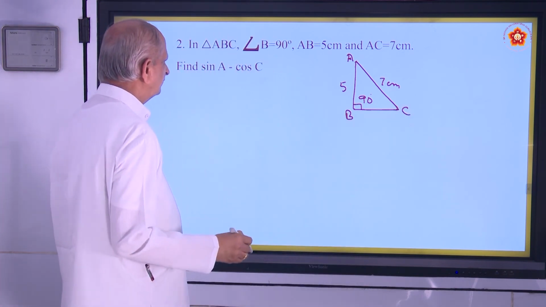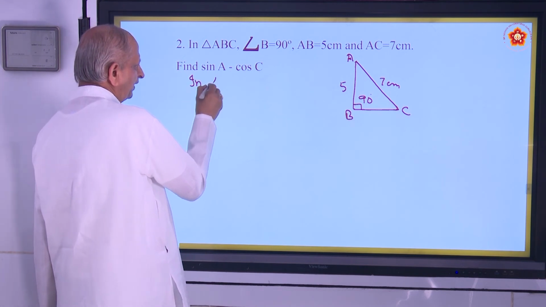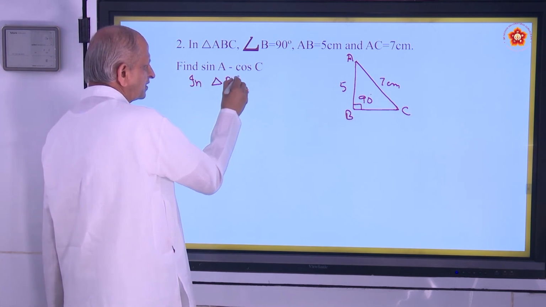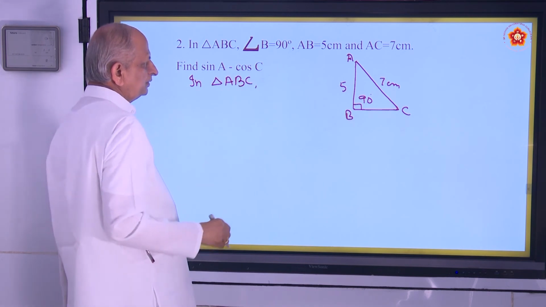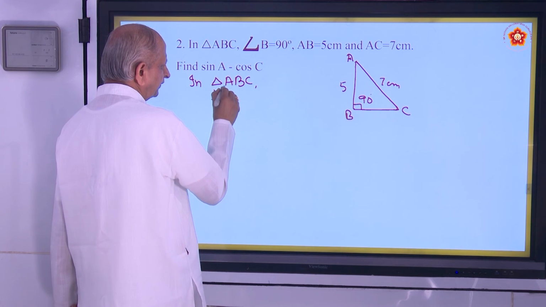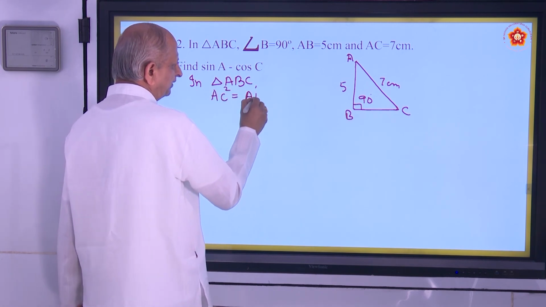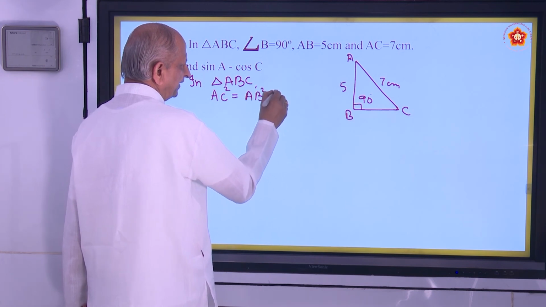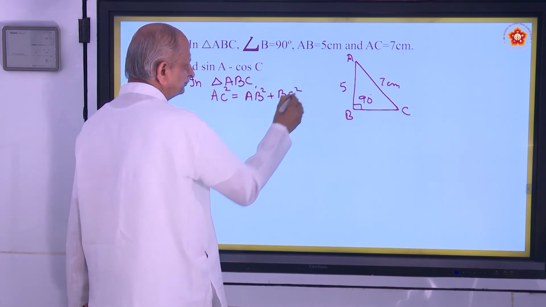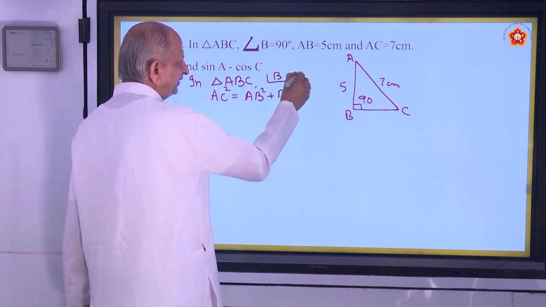Use this Pythagoras theorem again. In triangle ABC, AC square is equal to AB square plus BC square. Which angle is 90? That also you must write. Angle B is 90.